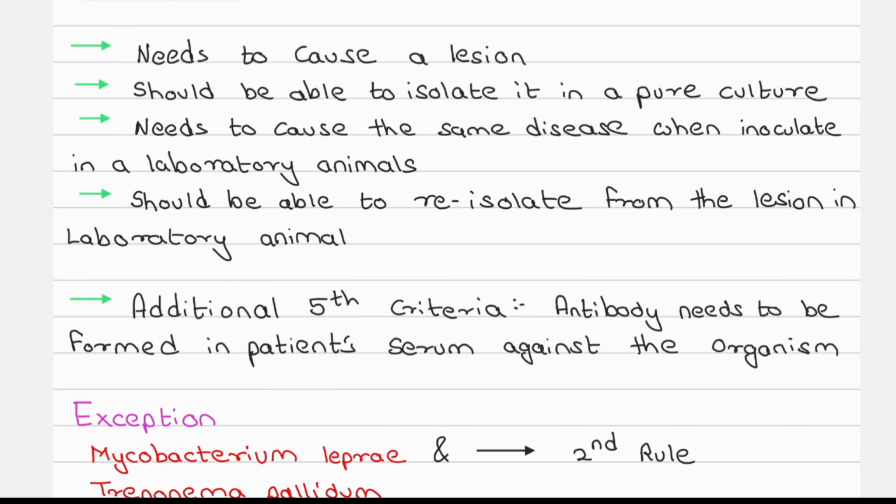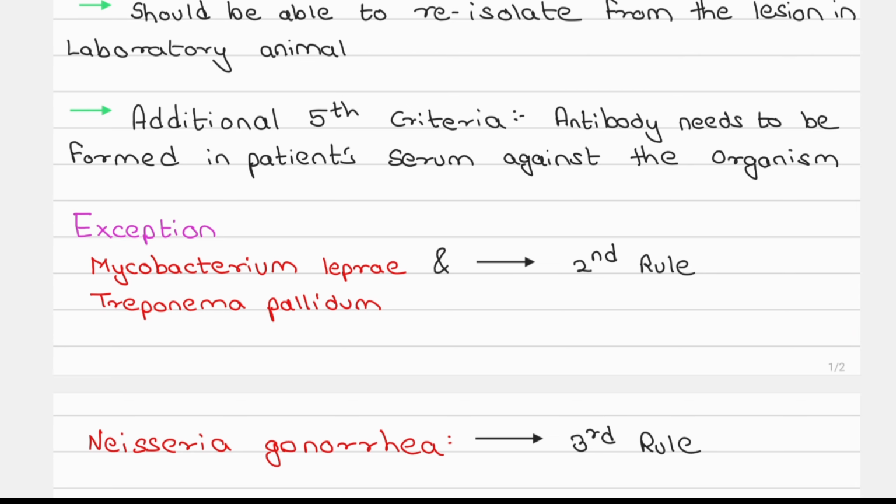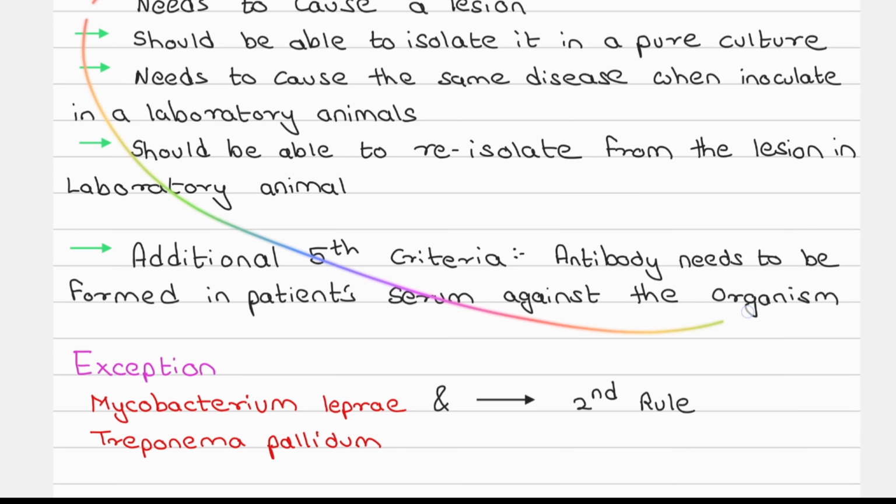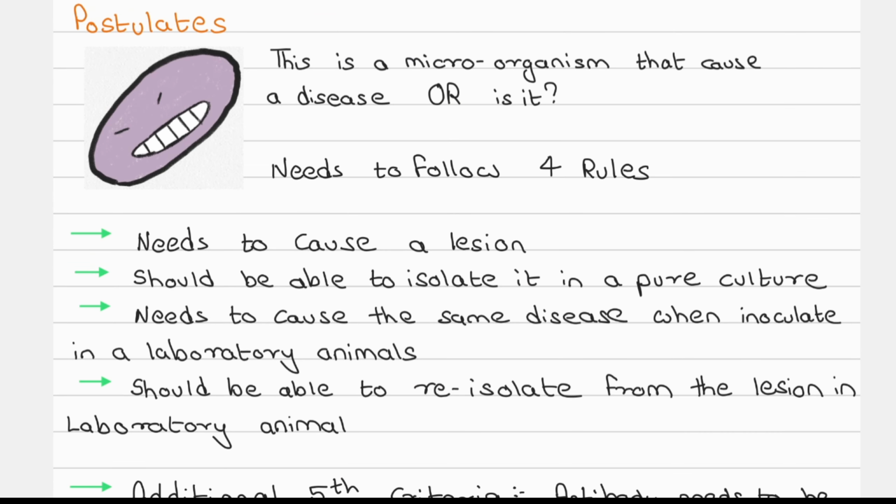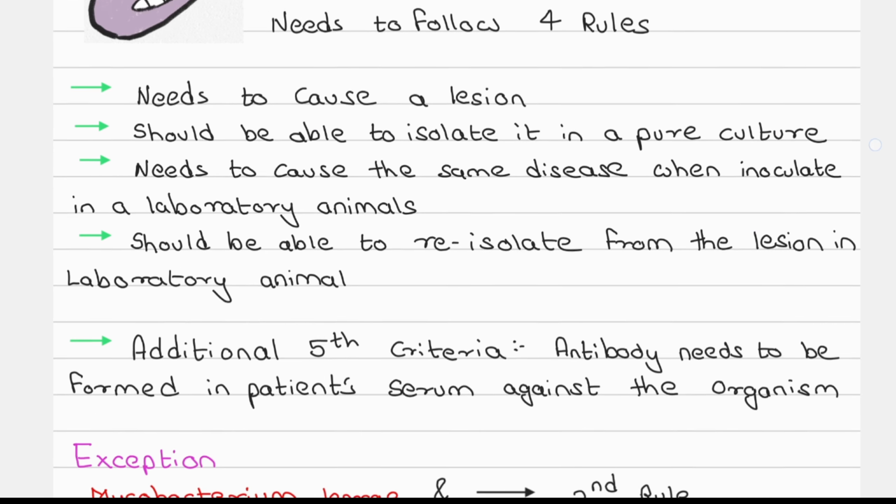Now these four criteria are enough, but there was a fifth additional criterion added years later: antibodies need to be formed in the patient's serum. The body needs to identify that there is a problem, and it needs to fight against that organism, to say yes, that's the organism which is causing disease A. Right? These are the five criteria of Robert Koch. You need to understand them. You need to know about them. You don't need to learn them by heart, because no one asks the postulates in subjective questions. They only ask in objective questions.